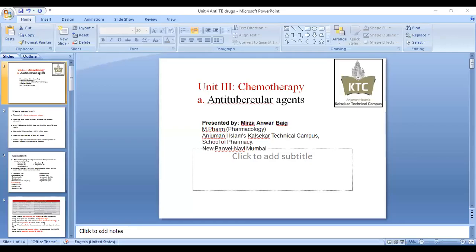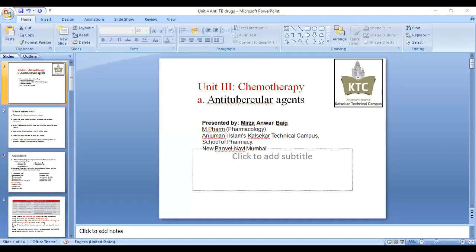Okay, so this is basically unit 3. Again, it's a part of chemotherapy, and the category here is anti-tubercular agents. We discussed antiviral agents yesterday, and this is anti-tubercular agents. So these are basically specific antimicrobial agents. Others like chloramphenicol and penicillin are in general generalized chemotherapeutic agents, and these are specific chemotherapeutic agents.